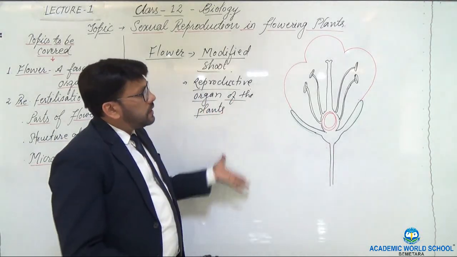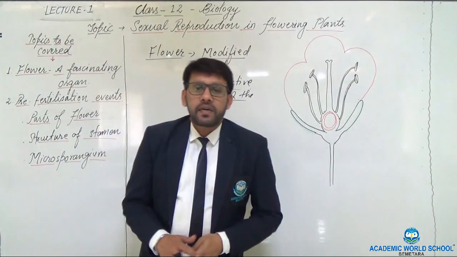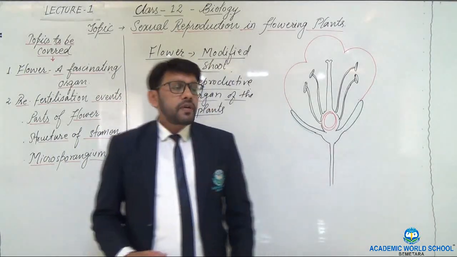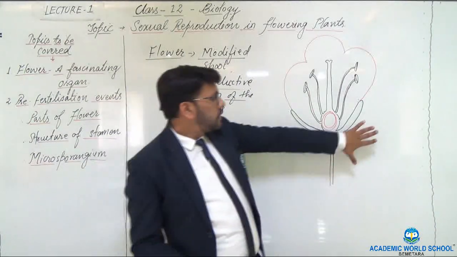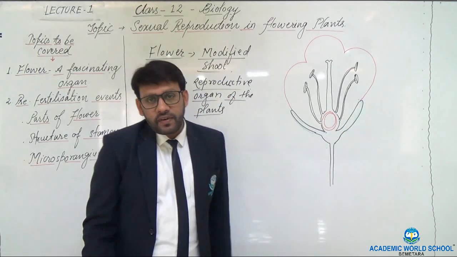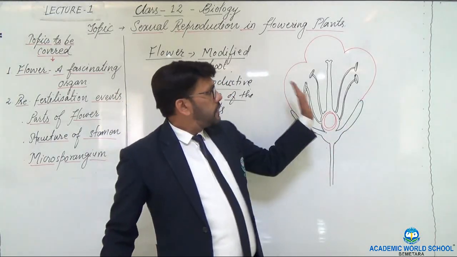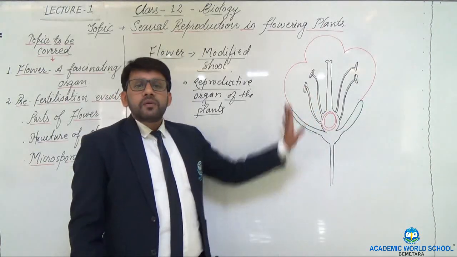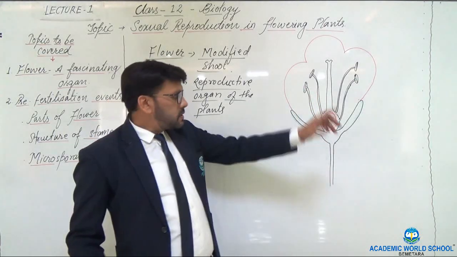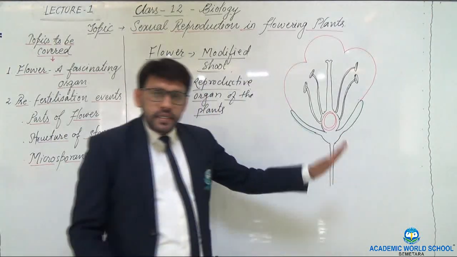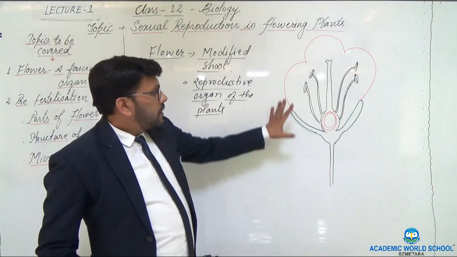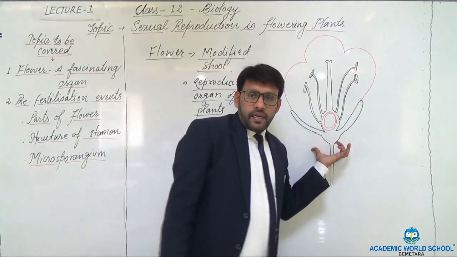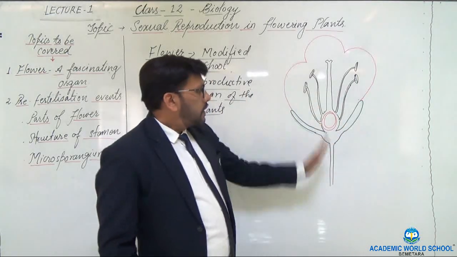So here we will deal with the different parts of the flower. Children, I have just drawn the diagram of a typical flower, just to let you know what the different parts are and how they look. So let us begin with that. What are these different parts? Now, we see that it has several parts.